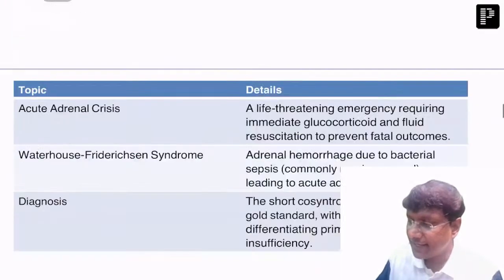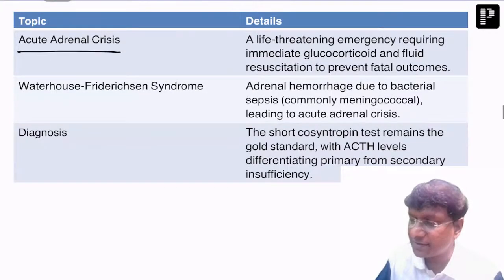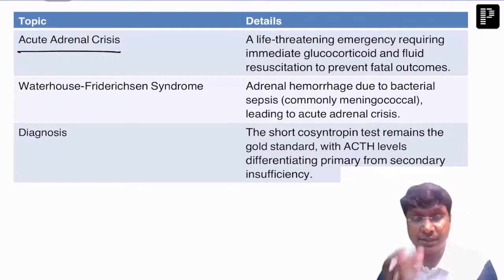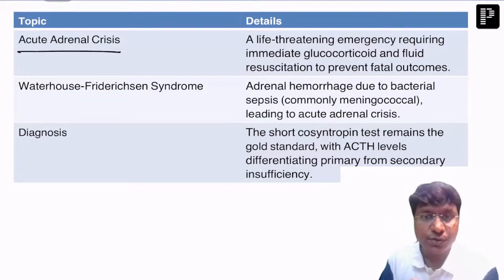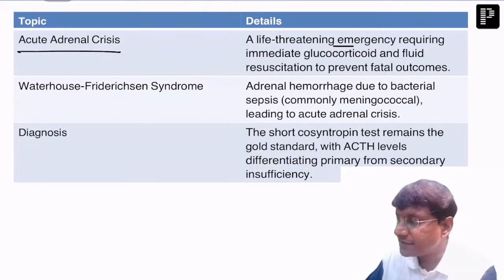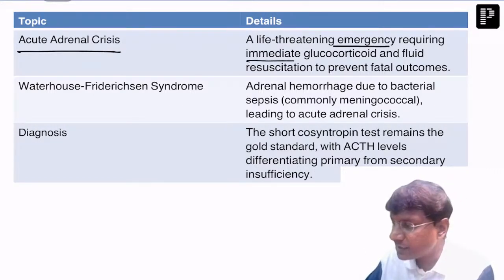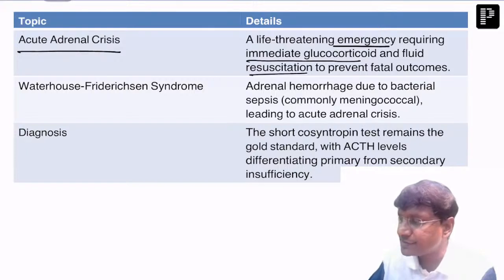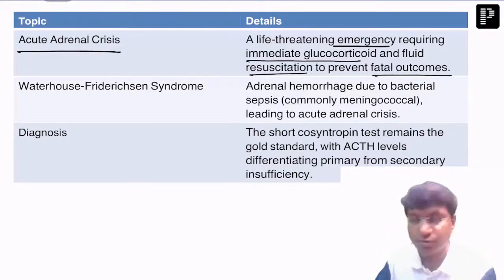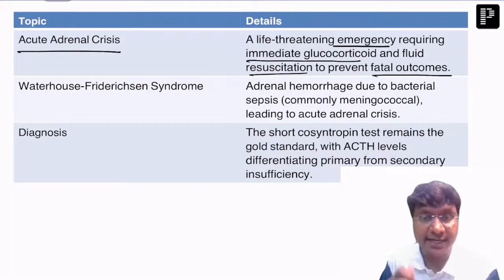Then we have the acute adrenal crisis. This is a life-threatening emergency requiring immediate glucocorticoid and fluid resuscitation to prevent the fatal outcome.